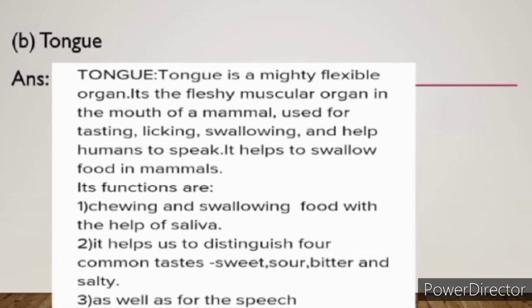Number 1 is sweet, number 2 sour, number 3 bitter, and number 4 is salty. And now the last but the main function of the tongue is that it helps us in our speech also. We cannot speak without tongue. So one of the functions of the tongue includes that it helps in the speech also.